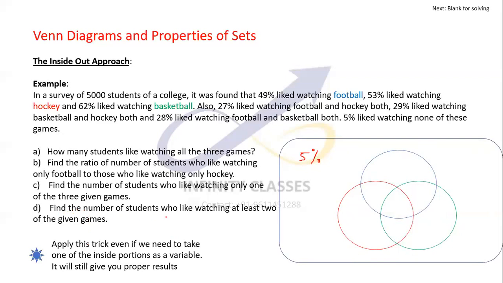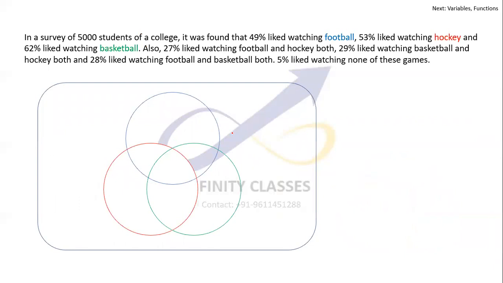And find out the number of students who like watching at least two of the games. At least two of the games. They can like watching all the three games or just the two games. So it would be this plus this plus this and plus this. So if we are able to find out all the individual pieces, we should be able to solve this problem completely. I've written the same question again so that I can explain you very well. Okay, let's start.